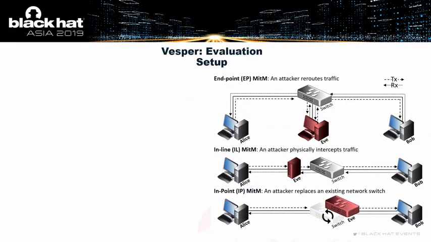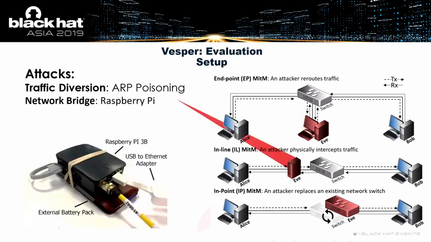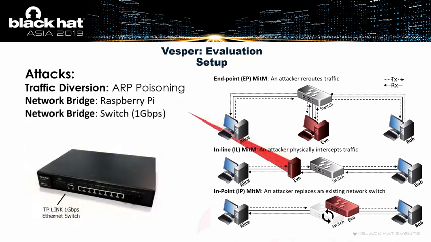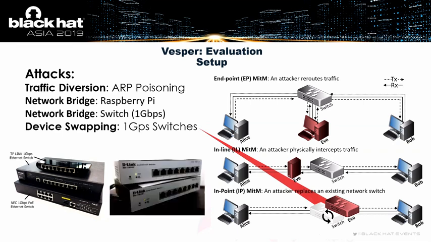All right, so let's talk a bit about the evaluation. We took a look at three different kinds of man-in-the-middle attacks in LANs. For the first kind, endpoint man-in-the-middle attacks, we implemented ARP poisoning. For inline, we took a look at a network bridge implemented by a Raspberry Pi and a network bridge implemented by a regular 1 gigabit per second Ethernet switch. And for the endpoint, we tried different switches, and we also tried identical switches, to see if we can determine if somebody swaps an identical switch with another identical switch.